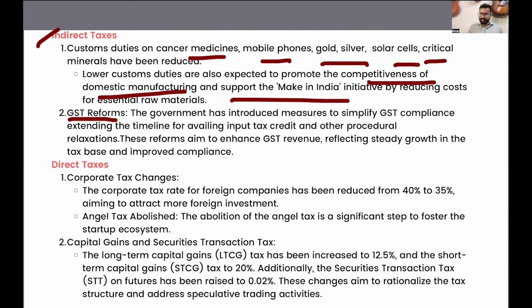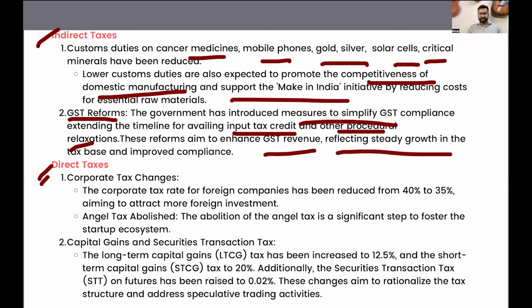If we talk about GST reforms, then the government has introduced measures to simplify GST compliance, extending the timeline for availing input tax credit, and other procedural relaxations have been given. Now, these reforms aim to enhance GST revenue. We have already seen that the GST revenue was around 18% of our total revenue, right? So the government is trying to further enhance it, reflecting steady growth in the tax base and improved compliance.